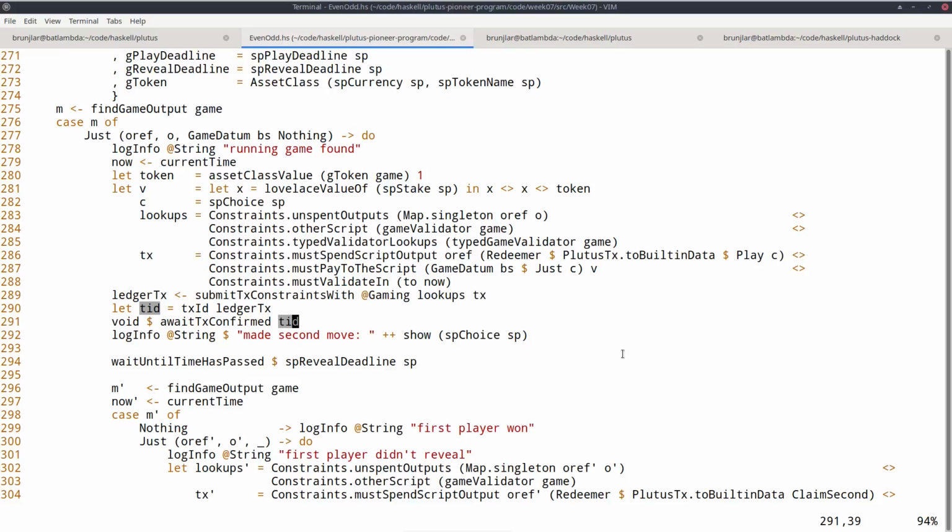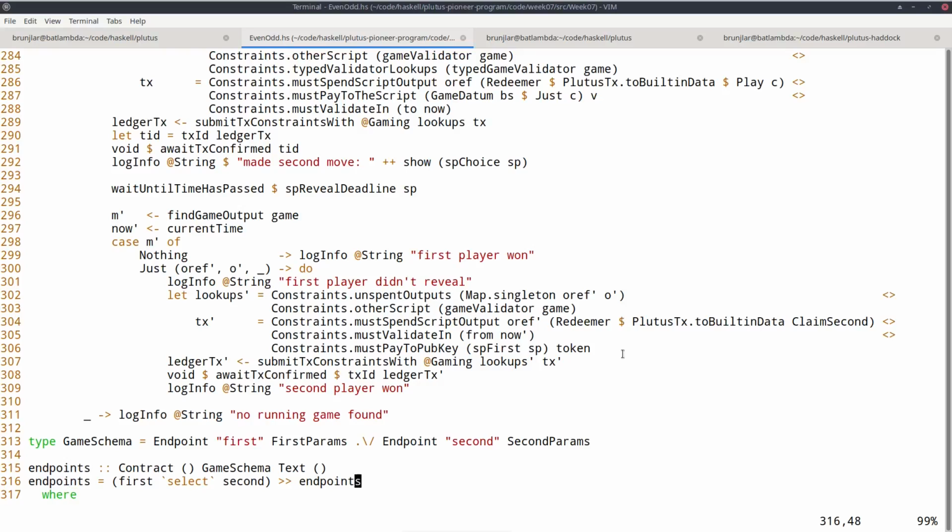Now it's the first player's turn again. So we wait until this reveal deadline has passed. And we again try to find the UTXO, which will now or could now be a different one. That's why I call it M prime. So if we don't find a UTXO anymore, that means that in the meantime, while we were waiting, the first player revealed and won. So in that case, we have lost, we can't do anything. If we still do find the UTXO, it means the first player didn't reveal, which means either the first player left the game for whatever reason, or he lost and couldn't reveal. In any case, now we can claim the winnings.